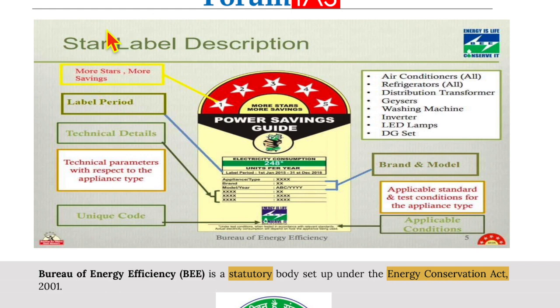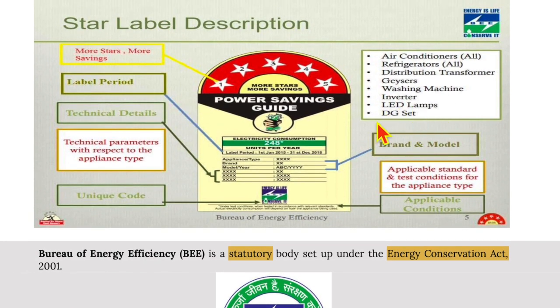Now, this is the description of the star label. More the stars, more the saving. It is also mandatory for DG sets.